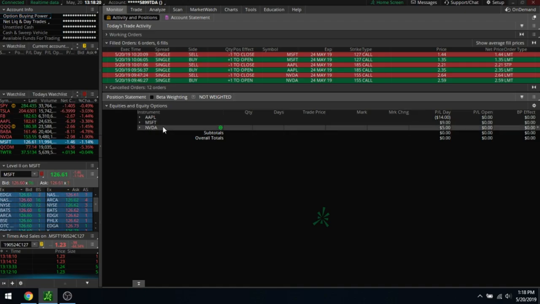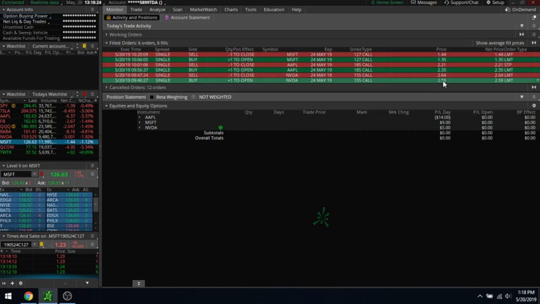So I took 3 trades. Again, NVIDIA, I paid $259 for that, and my buying power was used up immediately. And this was a mistake. I was already in a loss in terms of my buying power on the day, which I really wish I had, because I was looking to enter a Facebook trade here, which would have been way cheaper, like 125 or 130 compared to 260. Again, I used $259 of my buying power.